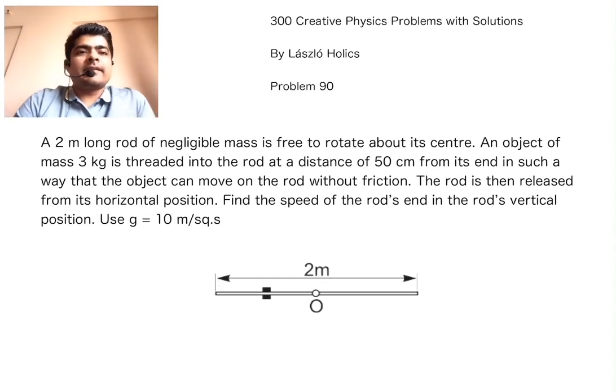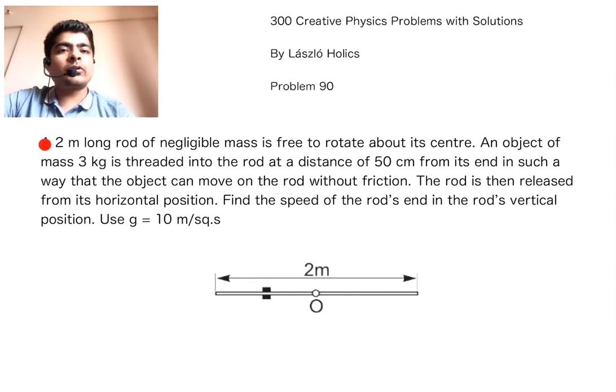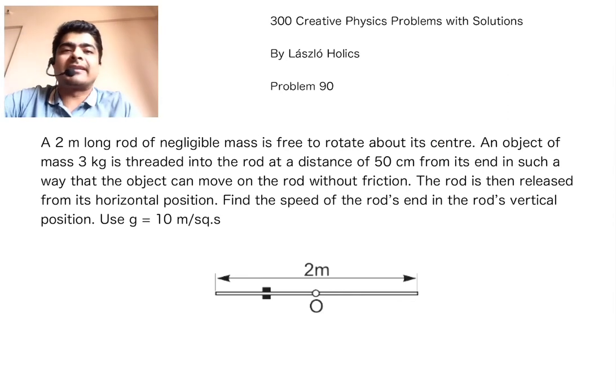This is a very good question from 300 Creative Physics Problems with Solutions. The book is by Laszlo Holics. This is question number 90. A 2-meter long rod of negligible mass is free to rotate about its center.